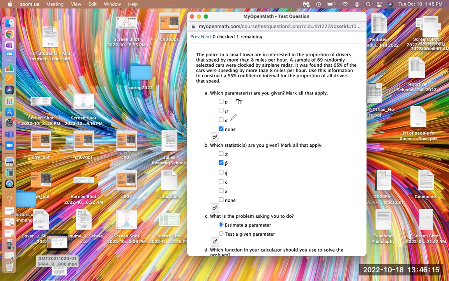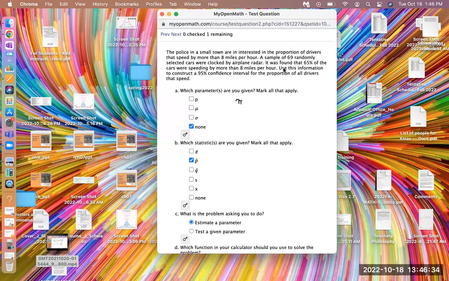Sigma is the population standard deviation. X bar is the sample mean. S is the sample standard deviation, and x is the number of people with the characteristic in your sample. Just reminding you of this notation that you'll be using.